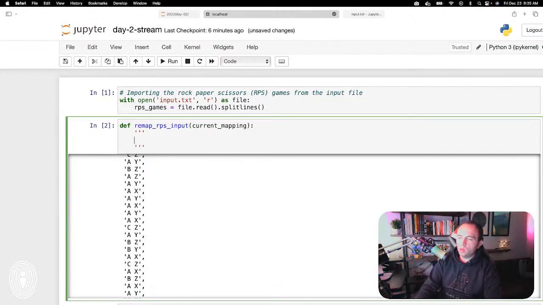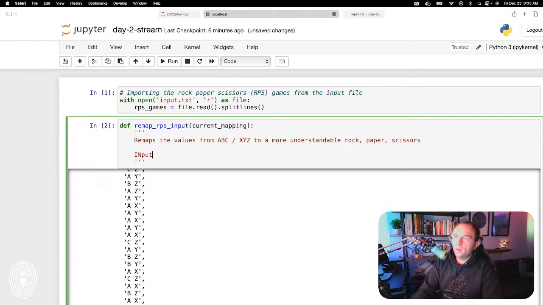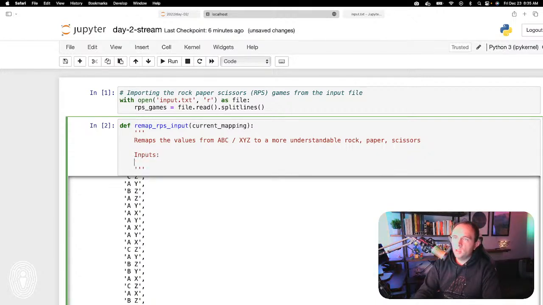So the general purpose of the function is: remaps the values from A, B, C, X, Y, Z to a more understandable rock, paper, scissors. Okay, that's the general purpose of the function. Then I'm going to put the inputs. Inputs are current mapping.